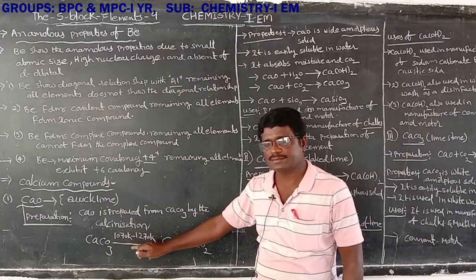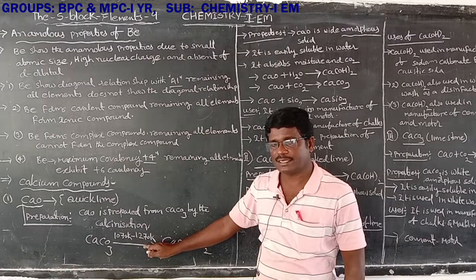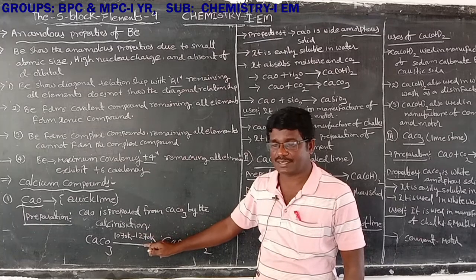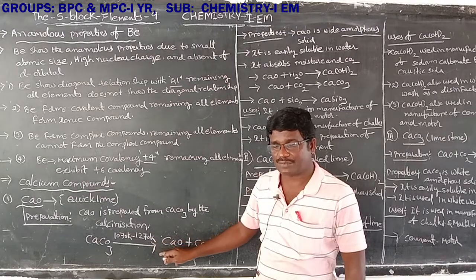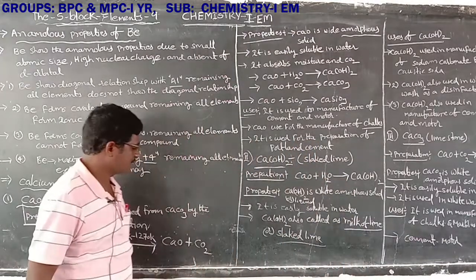Calcium carbonate heated at 1070 to 1270 Kelvin is known as calcination of calcium carbonate. Then it forms calcium oxide and CO2. That is the preparation of calcium oxide.